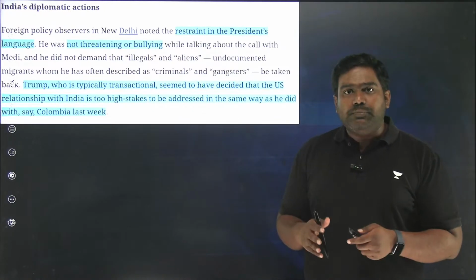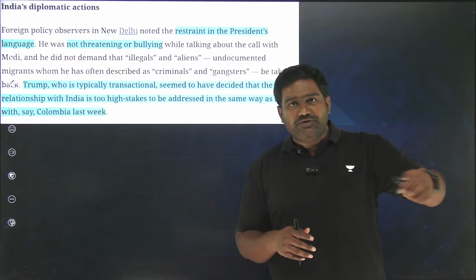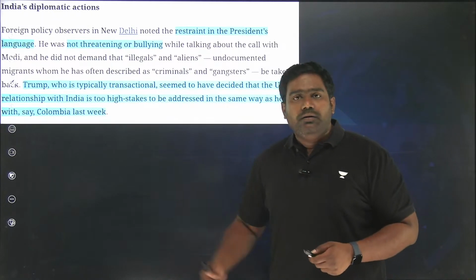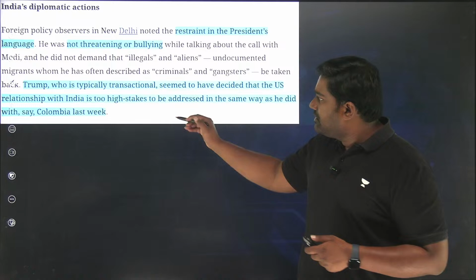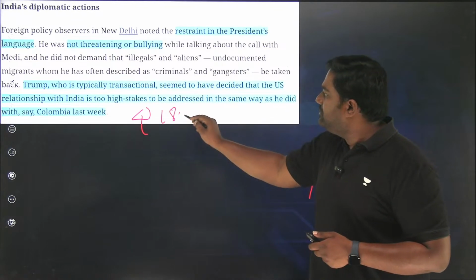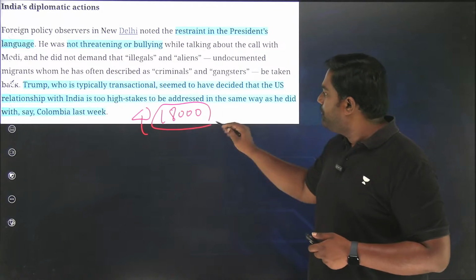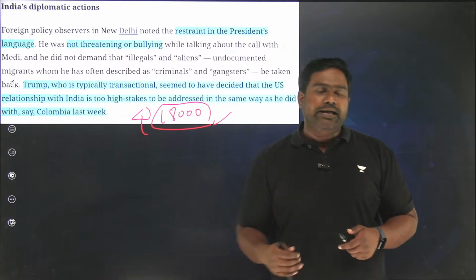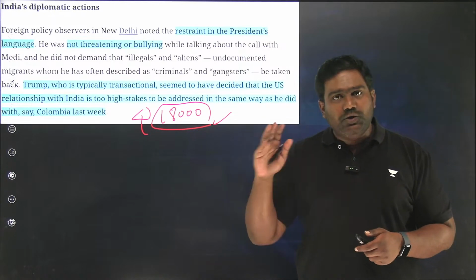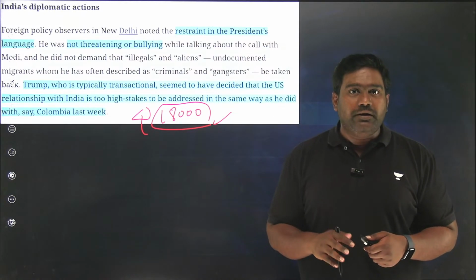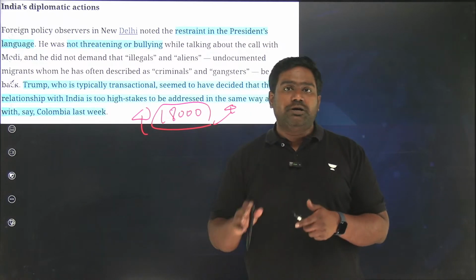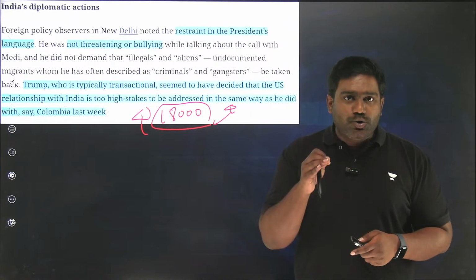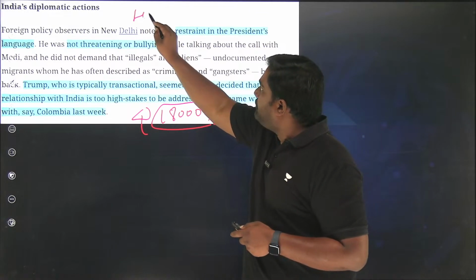Just like we don't appreciate illegal migration from Bangladesh, we expect Bangladesh to take responsibility. Accordingly, we would have to take responsibility for this, and India has agreed to take back around 18,000 illegal migrants as of now. So this is going to be an ongoing exercise. In the coming months, thousands of Indian illegal migrants are going to be deported. But at the same time, India should not budge under Trump's pressure and coercive tactics. India should stand up for the human rights of our illegal migrants.